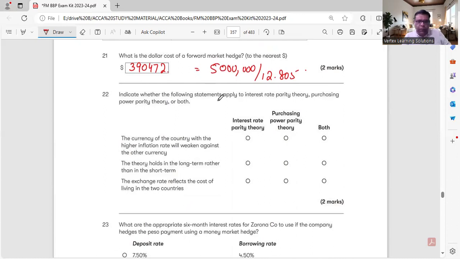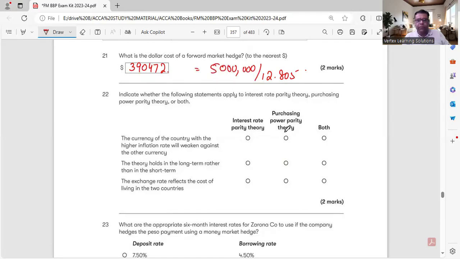Indicate whether the following statements apply to interest rate parity theory, purchasing power parity theory, or both. The currency of the country with the higher inflation rate will weaken against the other currency. So he is saying that either it is correct or incorrect.